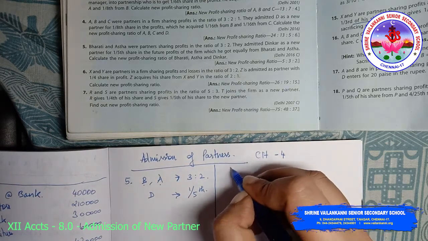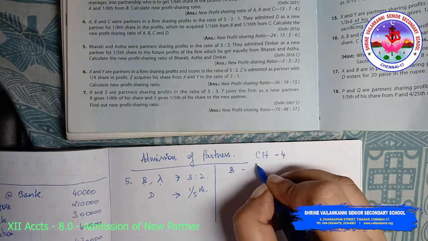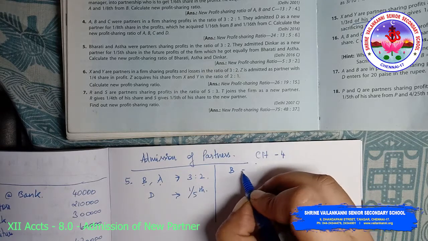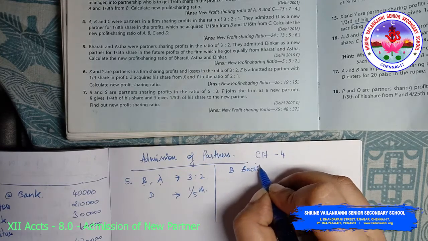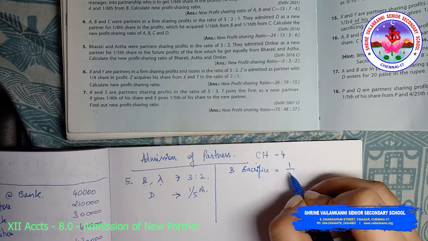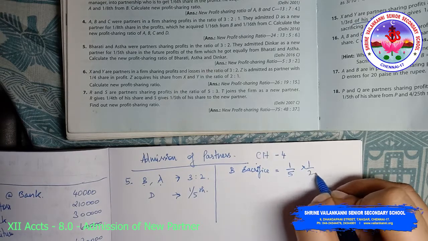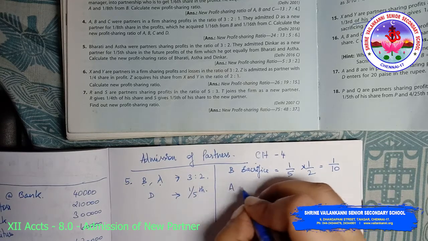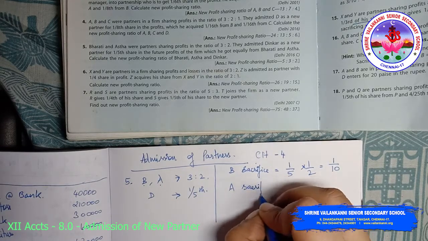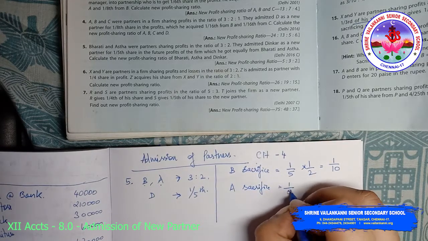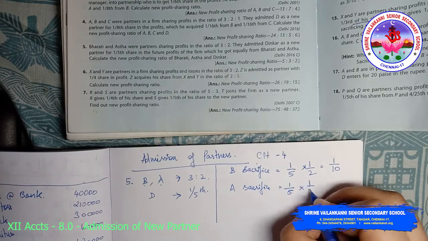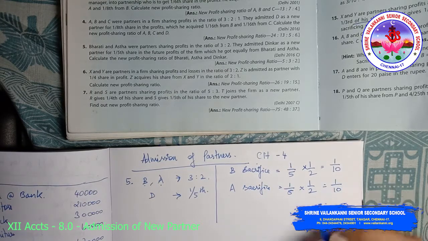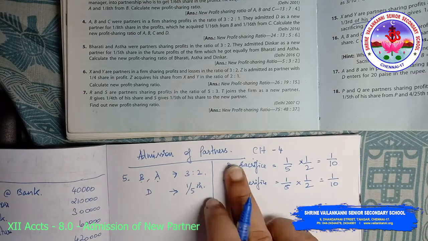So first let us calculate B's sacrifice. What is B's sacrifice? 1/5 into half, which is equal to 1/10. Similarly A's sacrifice, 1/5 into 1/2, which is 1/10. So this is the sacrifice of A and B.